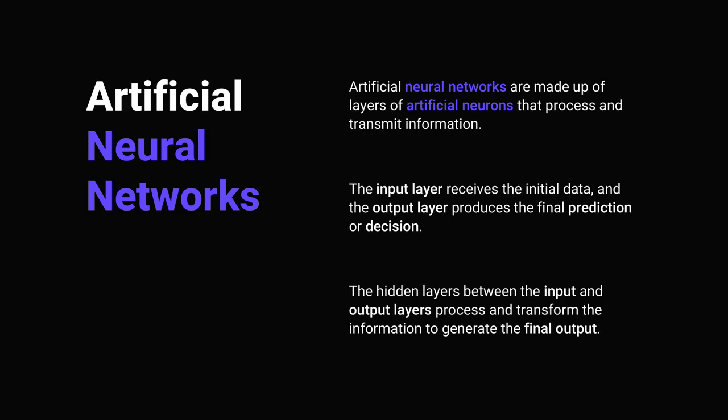Each artificial neuron in the network receives multiple inputs, which are multiplied by their corresponding weights and summed together. A bias term is added to the sum, and the result is passed through an activation function to generate the output of the neuron. By adjusting the weights and biases of the artificial neurons, the neural network learns to recognize patterns and make predictions.